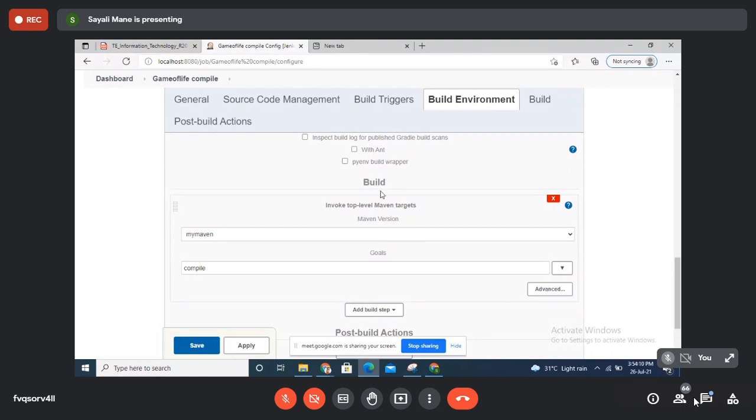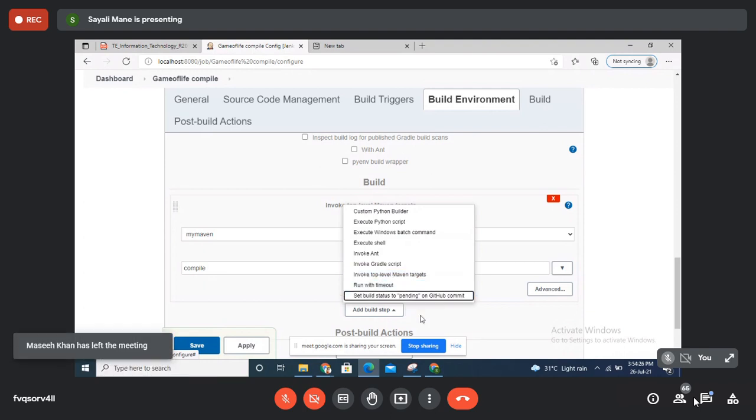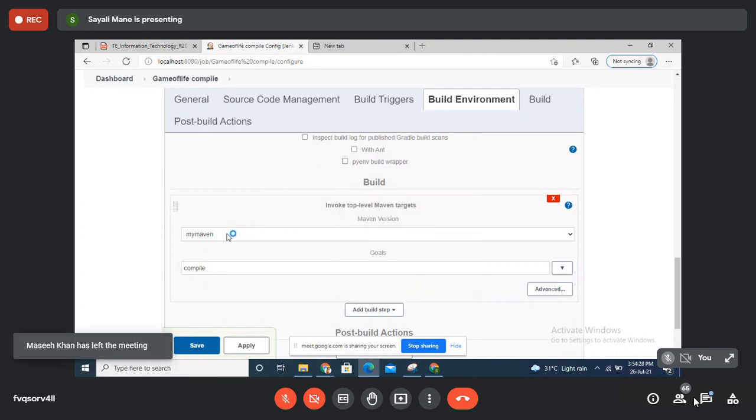So click on add build step, and select invoke top level Maven target. They will ask you for the Maven version. You have saved your Maven version in this name, right? My Maven, correct? So type as it is. Then in goals, simply type compile and then click on the save button.